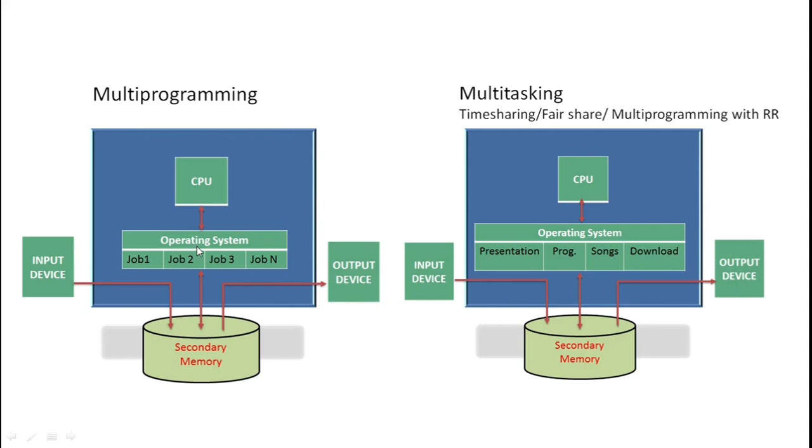So the question in your mind is, what is the difference between multi-programming and multitasking? Here we are able to load multiple jobs inside multi-programming, but in multi-programming we can't stop job one during its execution and start job two. This is not possible. Whereas in multitasking, for example, job one is in execution and an important job, job 2, arrives, and job 2 is more important as compared to job 1, so we can stop job 1 and start job 2.